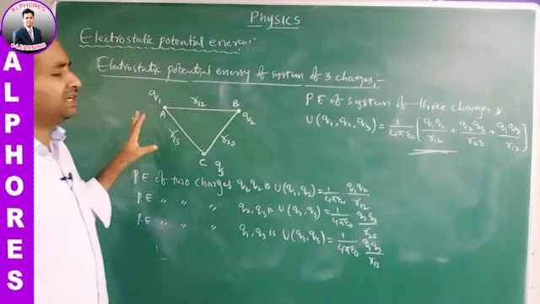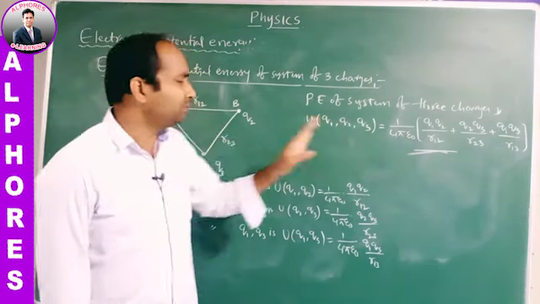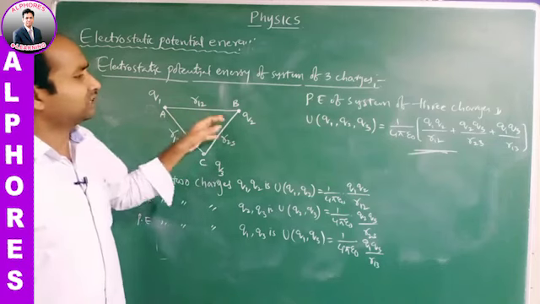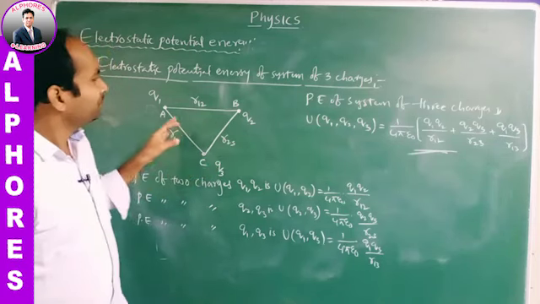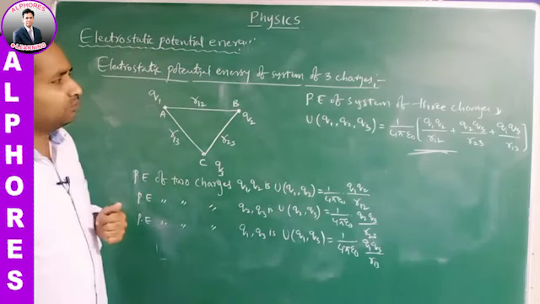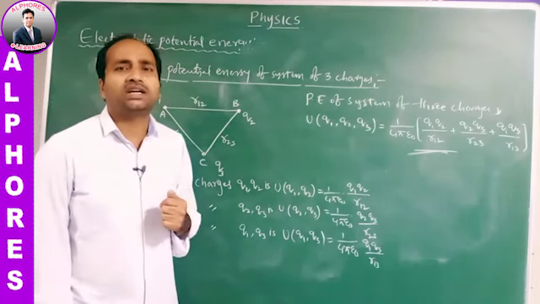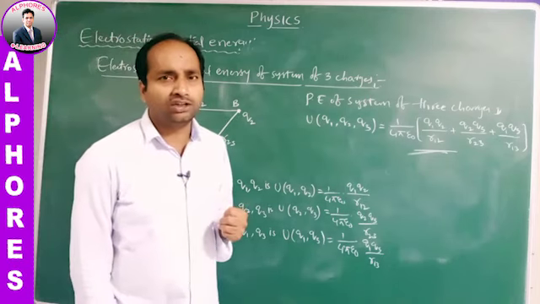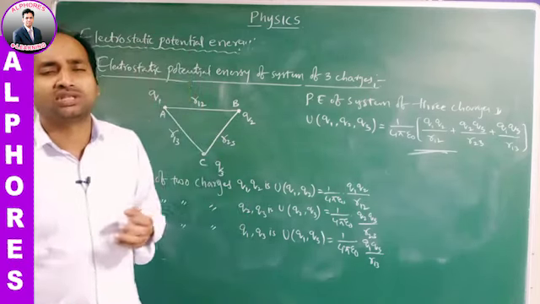The potential energy remains the same. It depends only on the positions and the separations. So this is about the potential energy of a system of three charges. And one more thing, the potential energy may be positive, it may be negative, and it may also be zero.